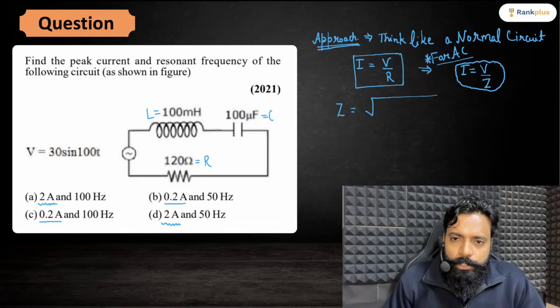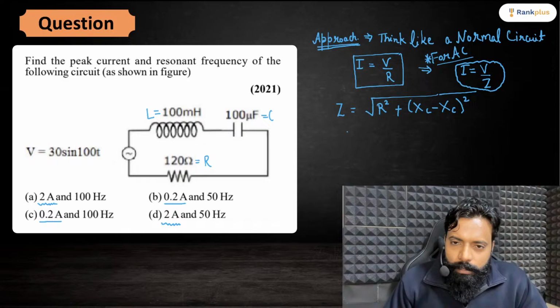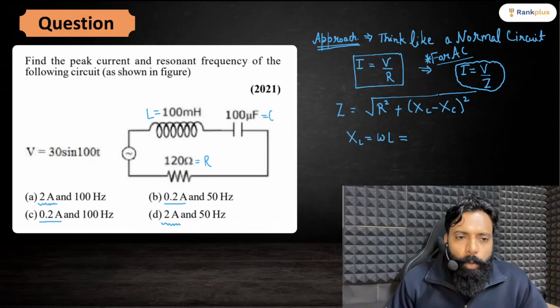So Z is equal to the square root of R square plus (XL minus XC) the whole square. Now you can find XL and XC separately. XL will be omega L. And where will you get omega?